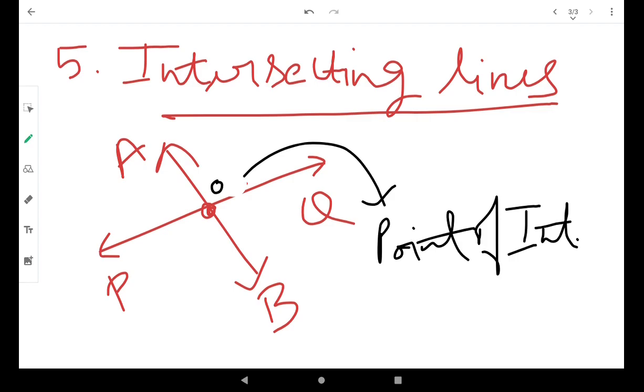The most important thing is that from one point, two or more, or infinite lines can be drawn from a common point like this. So we can draw so many lines from a common point.